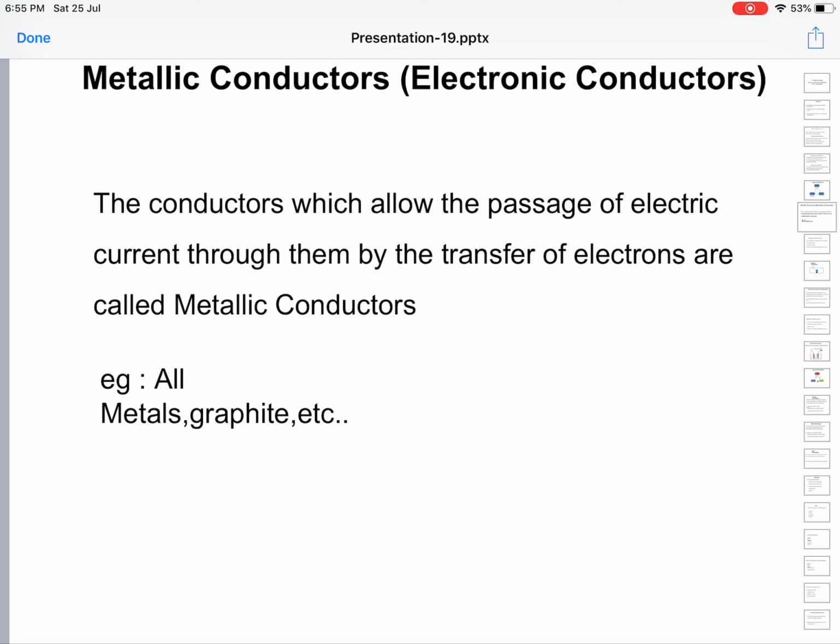So since these metallic conductors involve free movement of electrons, from a point of higher potential to a point of lower potential, in this metallic conduction there will not be any movement of mass.